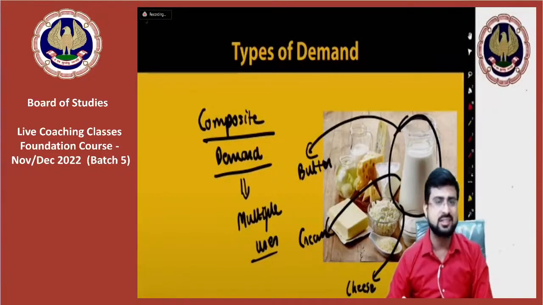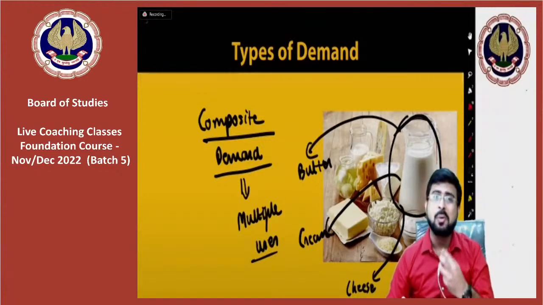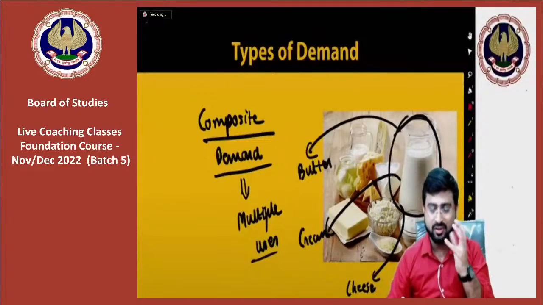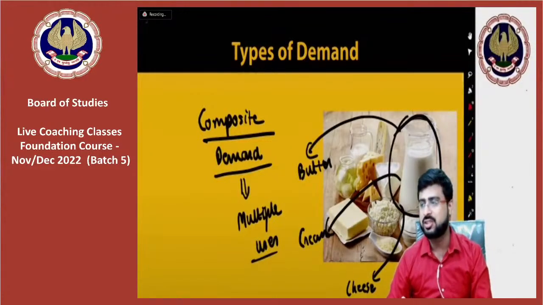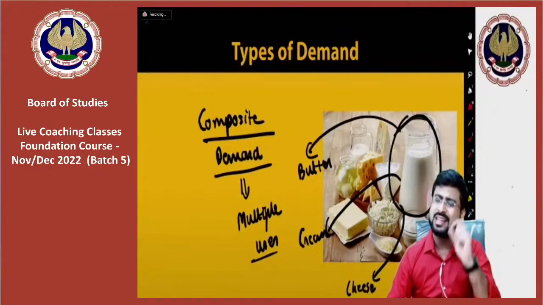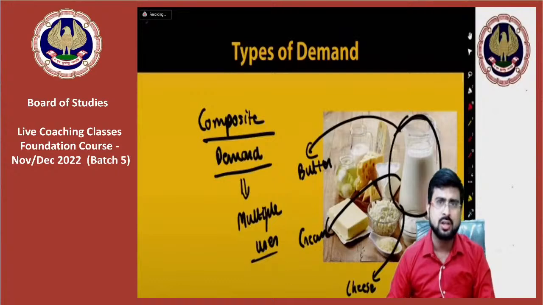Isn't it? Yes sir, it does. Exactly my point. So the demand for such commodities which have multiple uses is called composite demand. Sir, can electricity be called composite demand?